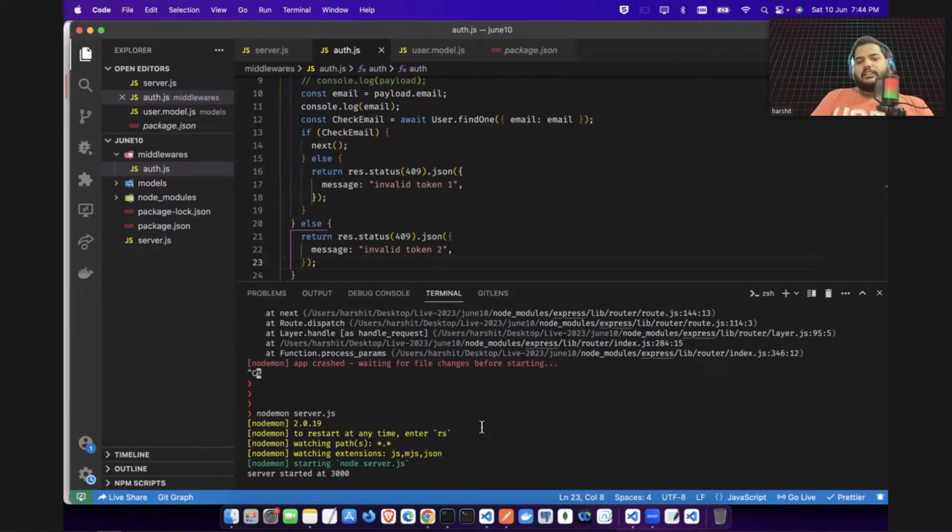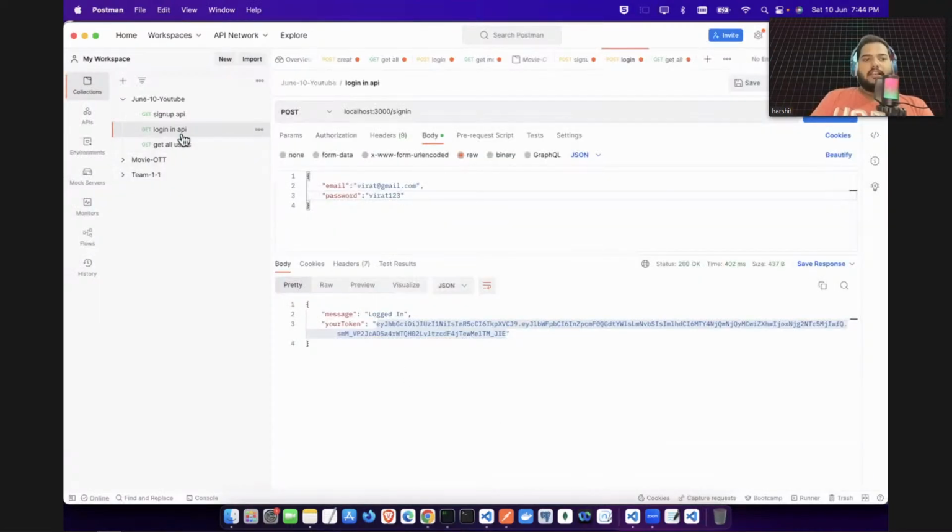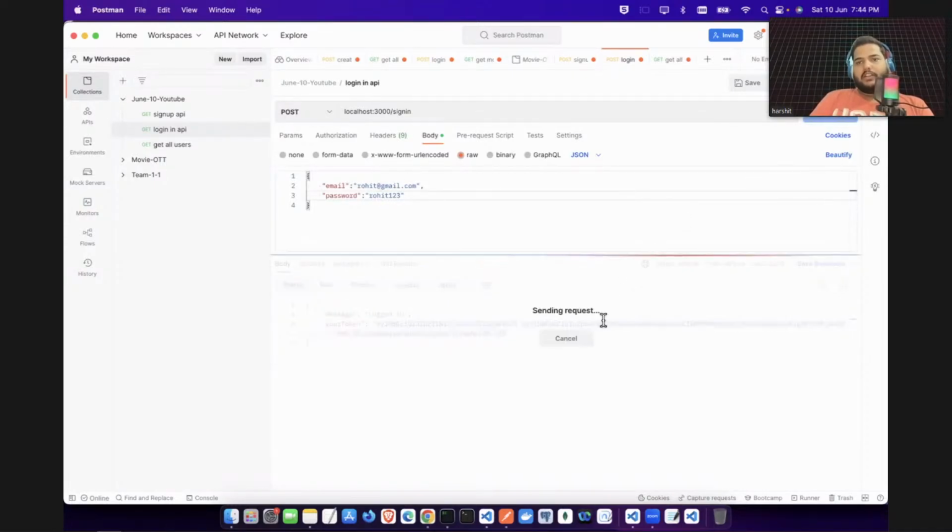Server started at 3000. Now we will try to log in with, let's say, which user? I guess we can use Rohit. Okay, Rohit, and I will use Rohit123. Let's try to log in.